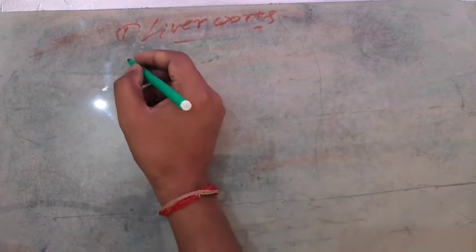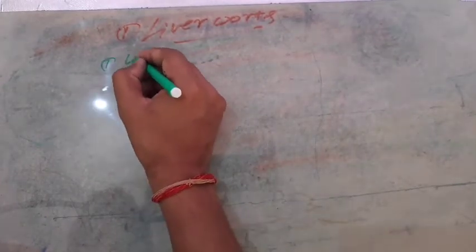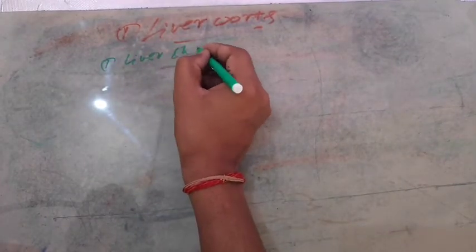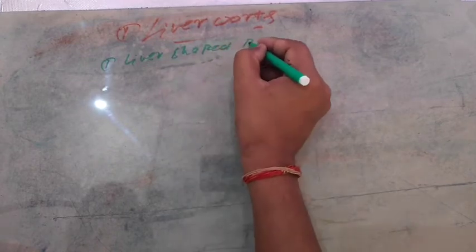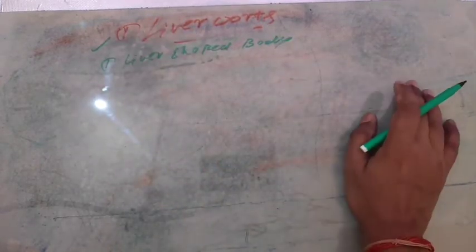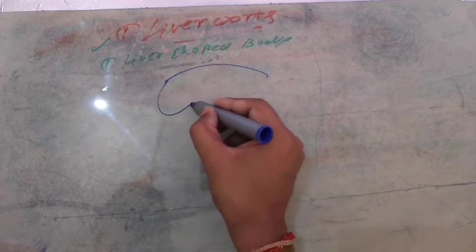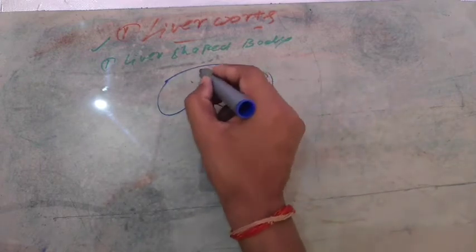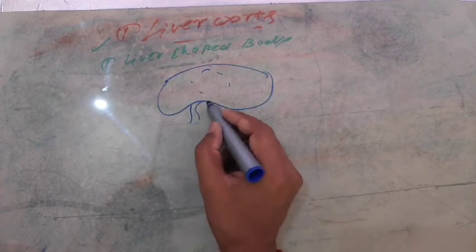Keep in mind. Now back to the liverworts. Why is it called liverwort? Because of having a liver-shaped body. So it is your homework: why is the liverwort so called? Because of having a liver-shaped body. Now their structure: they have a somewhat liver-shaped structure, having a root-like structure. The root-like structure is actually the rhizoids.